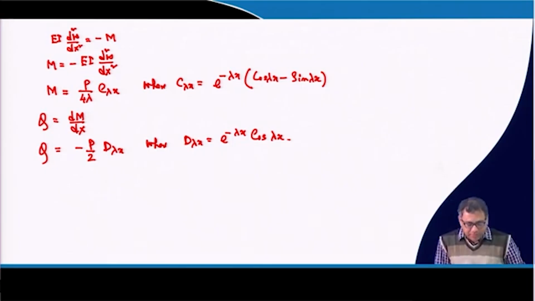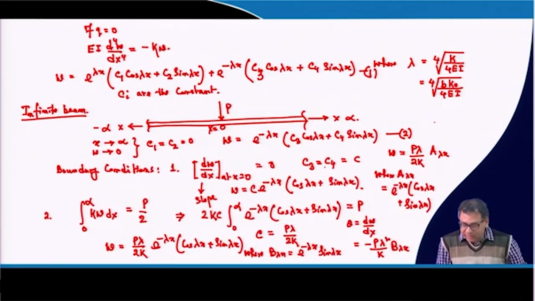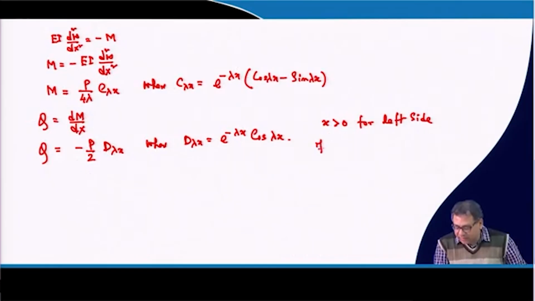And remember that all the equations that I have given is applicable if your x is greater than 0. That means, for left side, that is for left side. For right side, if your x is less than 0, then all these equations will remain same, only the sign will change. How? That means the w x greater than 0 will be equal to w x less than 0.